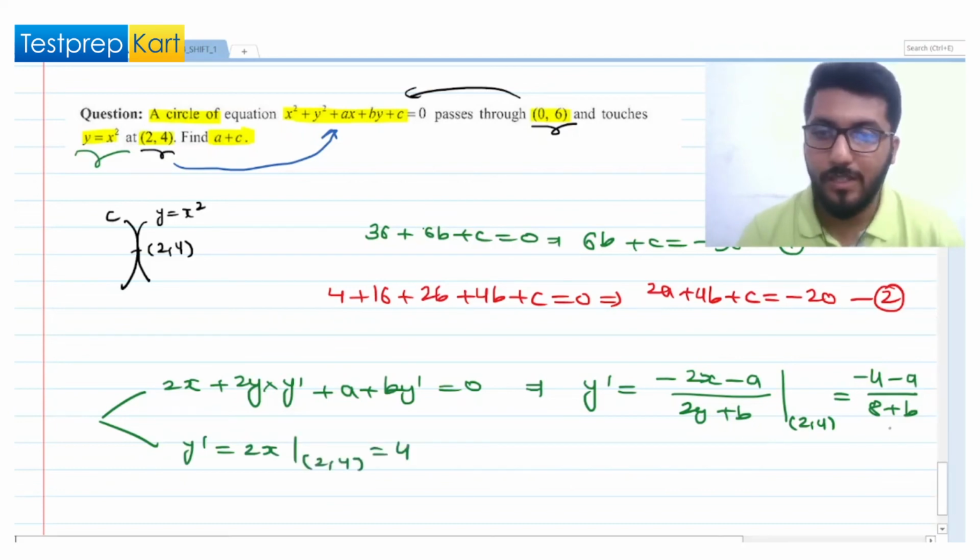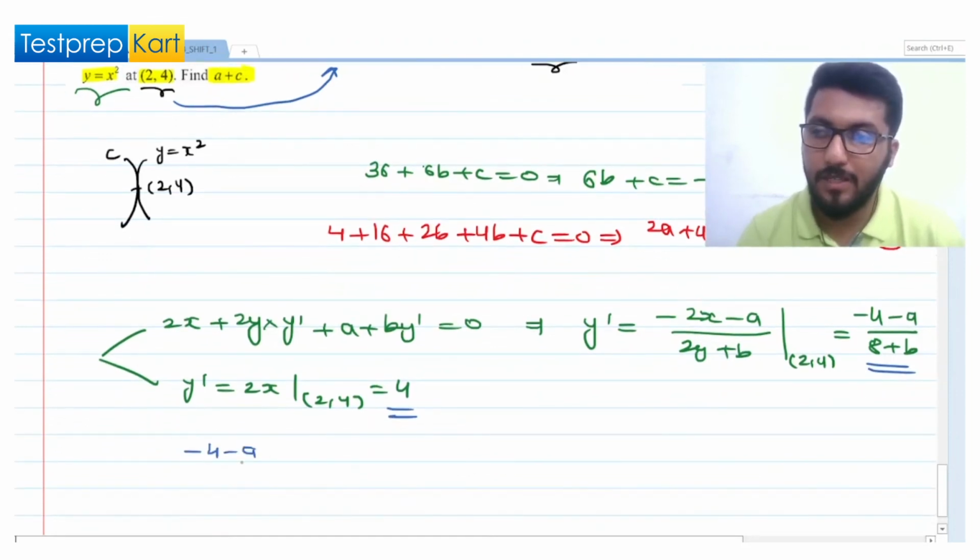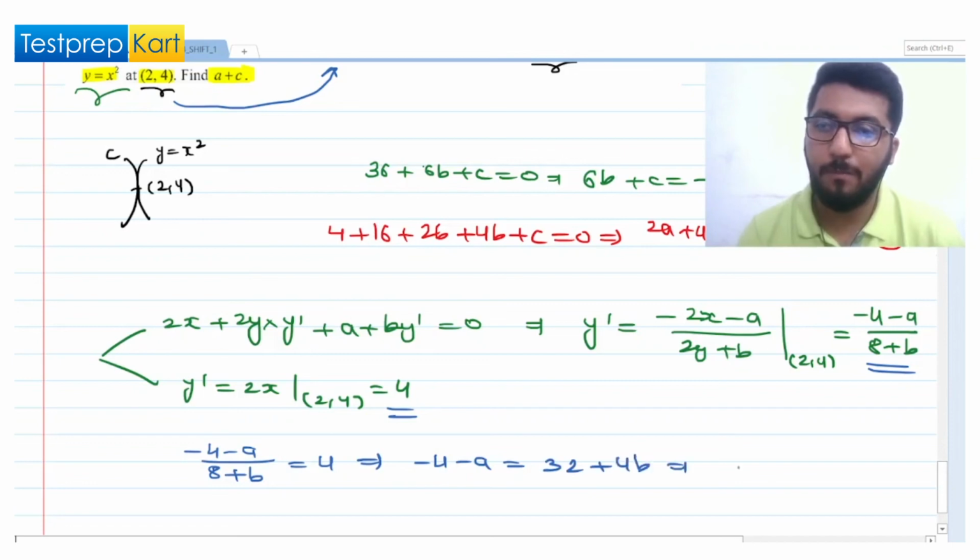These two expressions should be equal to each other. So minus 4 minus a divided by 8 plus b equal to 4. That will give us minus 4 minus a equal to 32 plus 4b. That implies a plus 4b equal to minus 36.